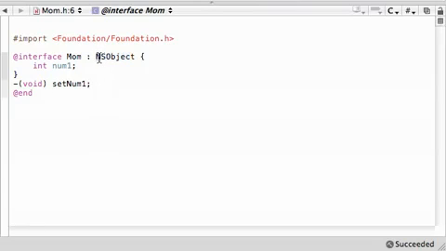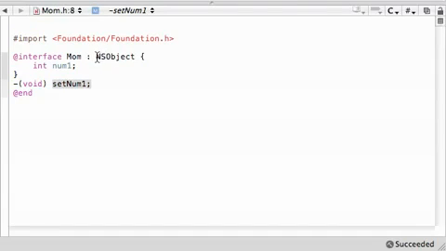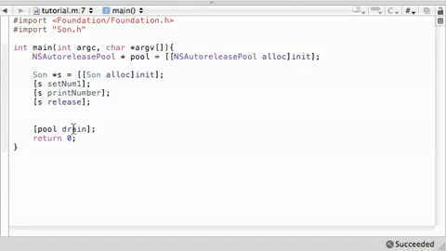For example, NSObject is a superclass of everything. It's an abstract class. We can never create an object from it. We could create an object from mom to use this num1 and set method. We can also create an object from Sun to use these methods right here. But NSObject and other abstract classes, you can never create an object from, like NSObject alloc init. See, never anything like that.